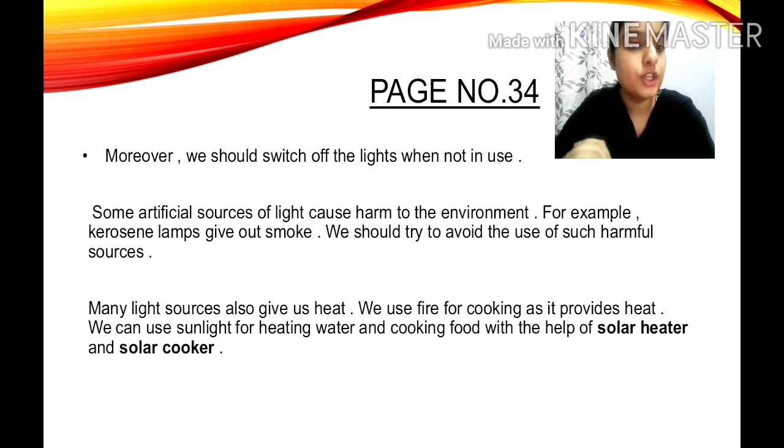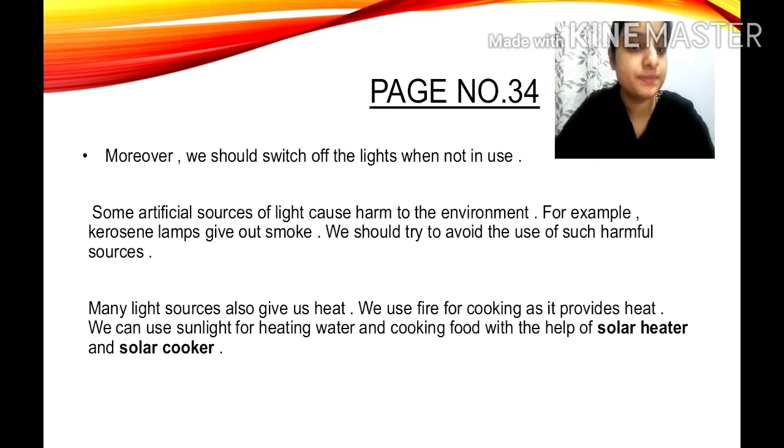Next, many light sources also give us heat. Many light sources, children, give us heat. With that, we use fire, children, for cooking as it provides heat. We can use sunlight for heating water and cooking food with the help of a solar heater and solar cooker.